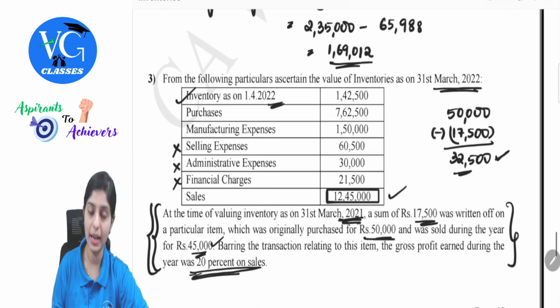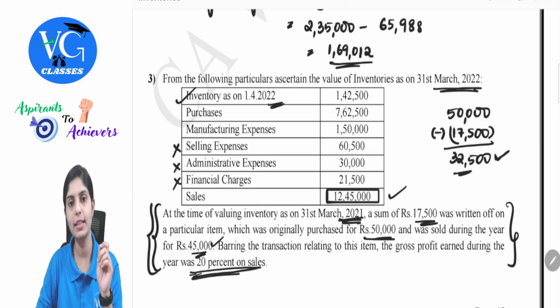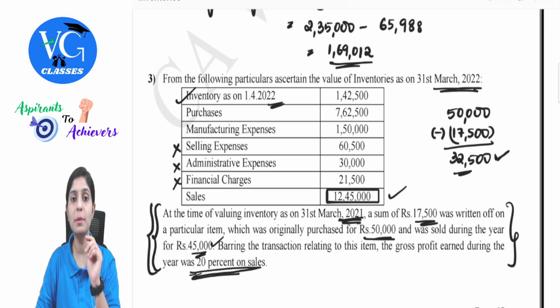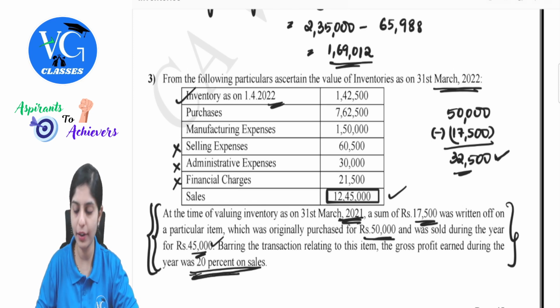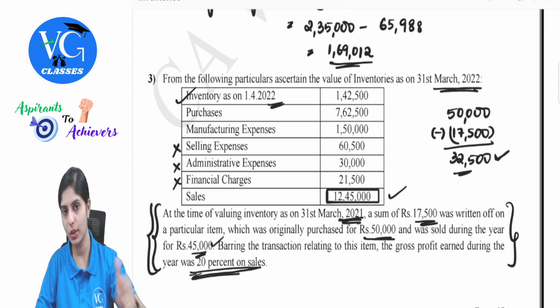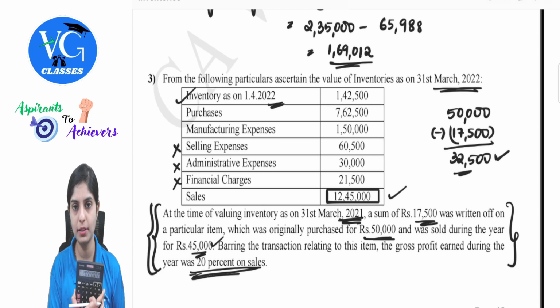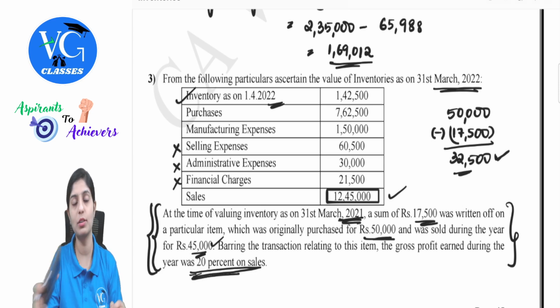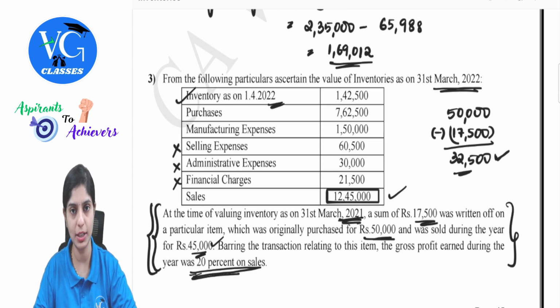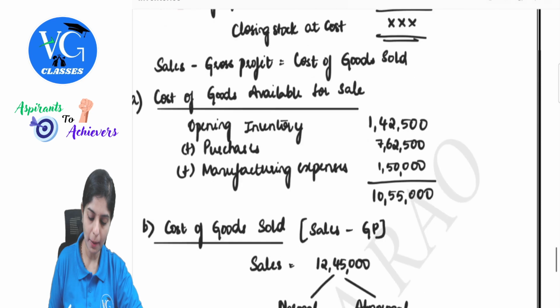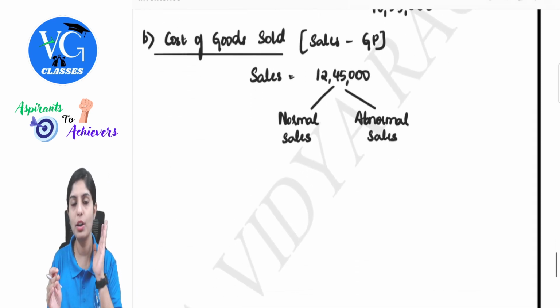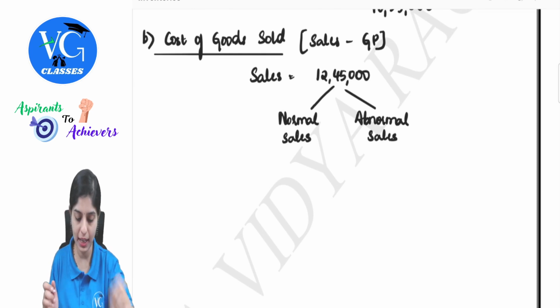See, we understood the value of the goods lying is worth 32,500, but this is being sold at 45,000. Just calculate using your calculator. 45,000 minus 32,500. How much are we getting? 12,500. If I have to cross check with the percentage divided by the sales value, that is 45,000, what is the percentage you are able to get? 27.77 percent, which is not equivalent to 20%. So that's why this becomes abnormal in nature. So therefore, we will bifurcate the values depending upon the respective items.